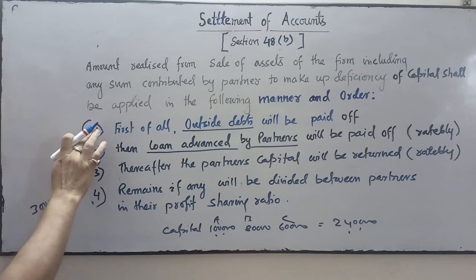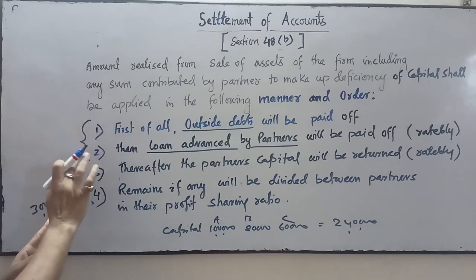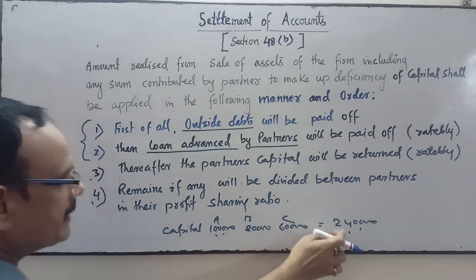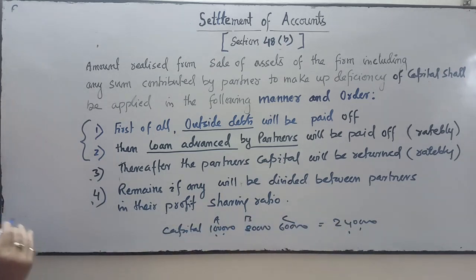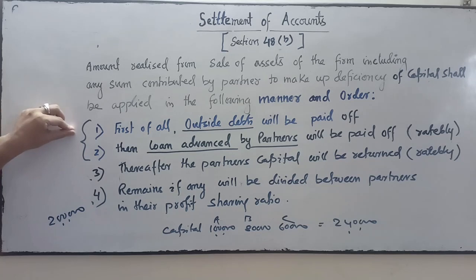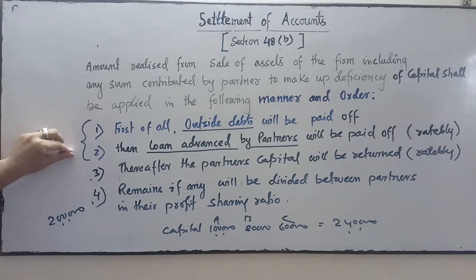But suppose after the payment of outside liability and partner's loan, the amount left is less than this. Suppose only 2 lakh is left.